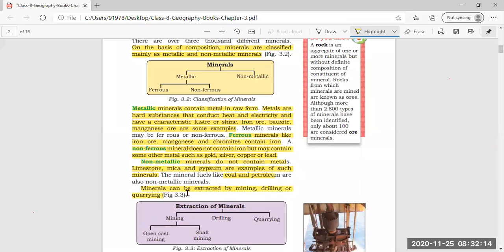They can be extracted by mining, drilling or quarrying. These are the three methods by which we can take out minerals from deep inside the earth.